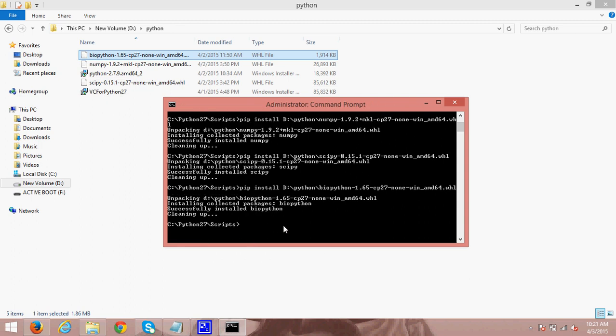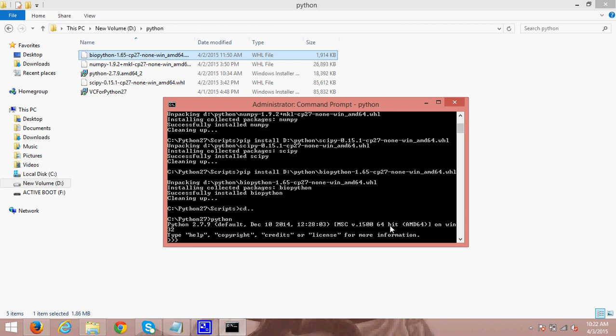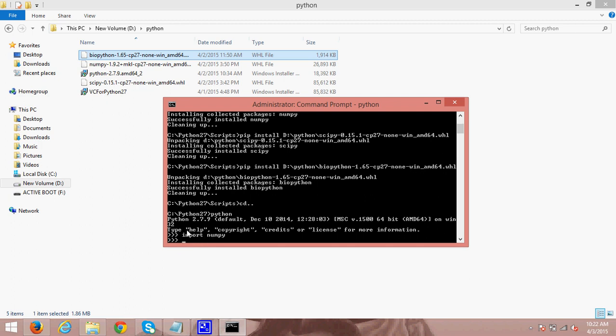Yes, it's installed. Now we have to check whether our installed packages will work or not. For that, just type cd, and it will move to the Python folder. After this, we write python, which gives the basic information about which Python version you have installed. Then here you have to write import numpy. Yes, it's working, because otherwise it would give some error.